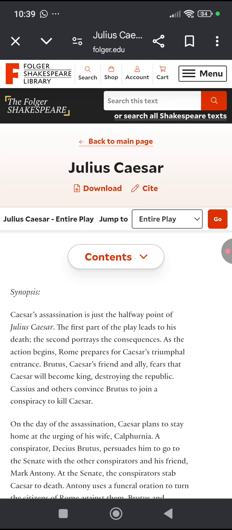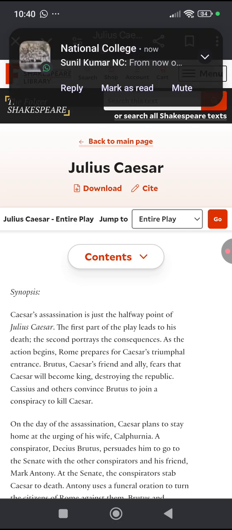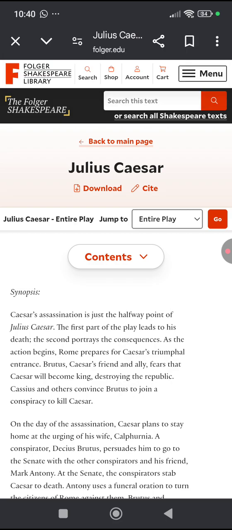As the action begins, Rome prepares for Caesar's triumphal entrance. So when the action begins, in Act 1, all the people of Rome are preparing for Caesar's triumphal entrance. Triumphal is victorious, triumphant. He has just fought a battle and has returned victorious.